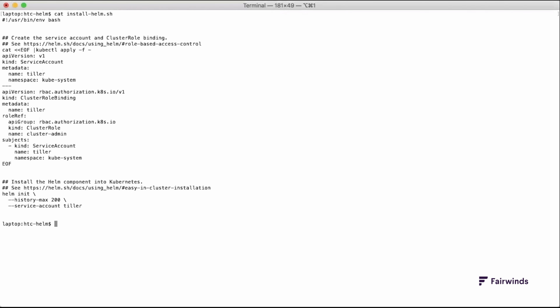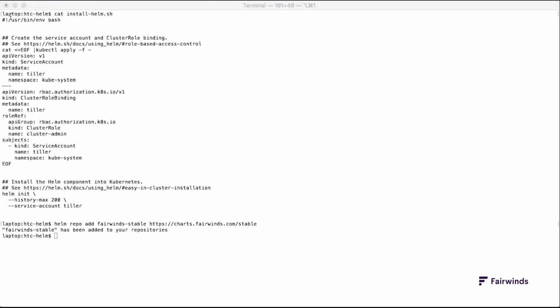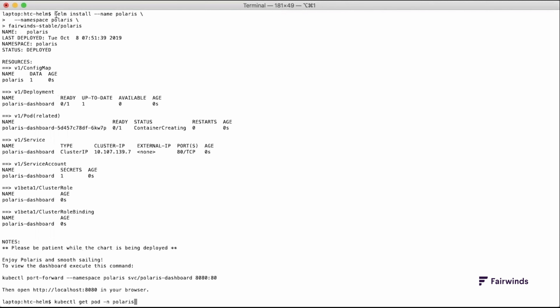First, I need to tell Helm where it can find the chart, which is what Helm calls a package, for the Fairwinds Polaris application. I'll do this by running the helm repo add command, passing it the name I'd like to give the repository, and the repository's URL. Next, I'll install Polaris by running helm install --name polaris --namespace polaris, and then fairwinds-stable/polaris.